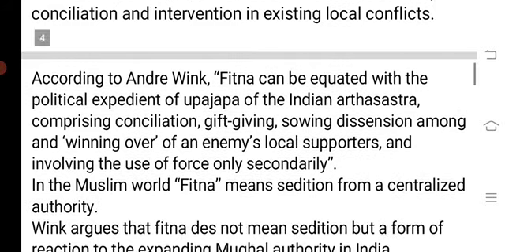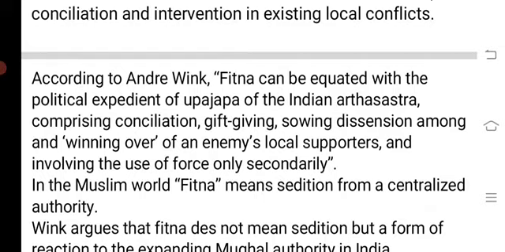According to Andre Wink, fitna can be equated with the political expedient of upajapa of the Indian Arthashastra, comprising conciliation, gift giving, dissension among and winning over of an enemy's local supporters, and involving the use of force only secondarily. So basically, when the use of force is not useful or does not yield any result, the polities would resort to fitna.